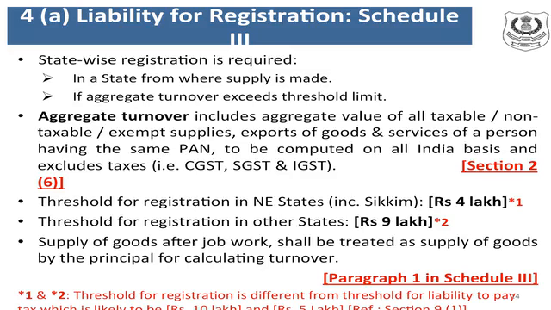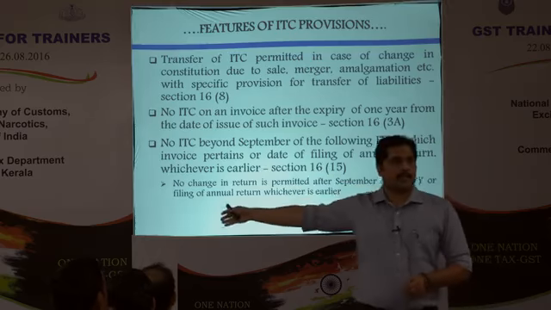The time limit here is 1 year. Within 1 year of the date of invoice, you will have to avail the credit. If you don't avail it, it lapses. You don't have eligibility to avail the credit after 1 year. And there is one thing which we tell: by September of the next financial year, you should have finalized all your returns. Tomorrow they will explain in returns what is to be done.